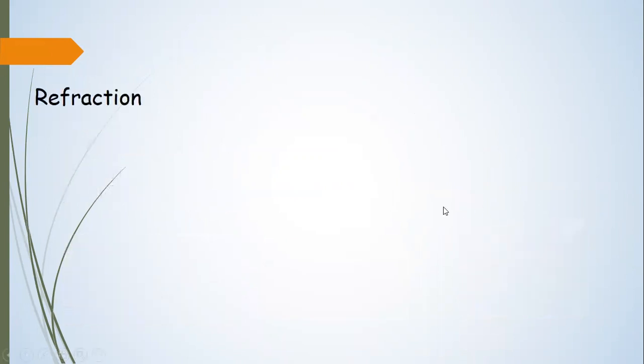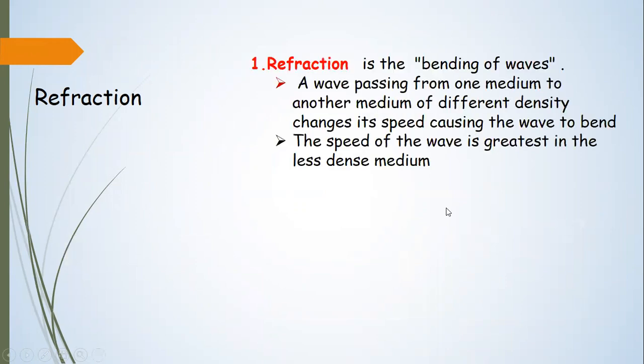What is refraction? You have already done it in light. Refraction is the bending of light as it passes from one medium to another. In diffraction, the medium is not changing, but in refraction, it is the medium that is changing.